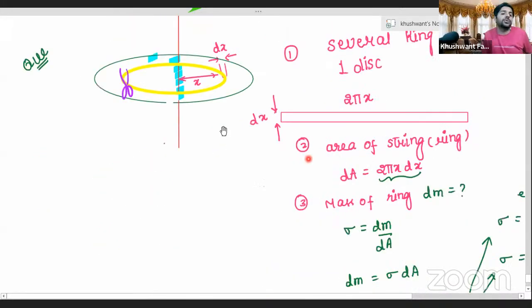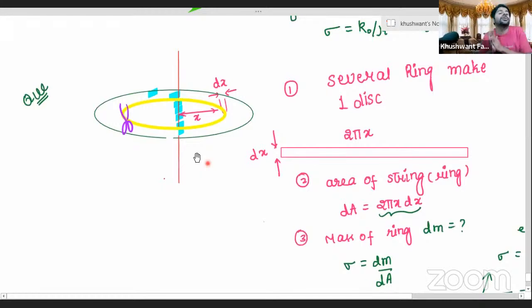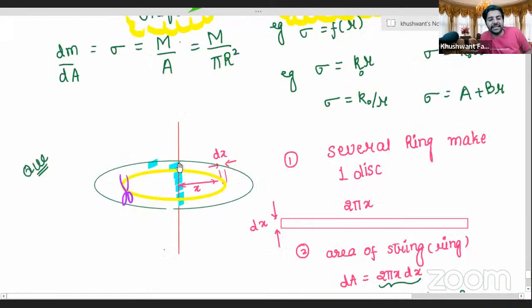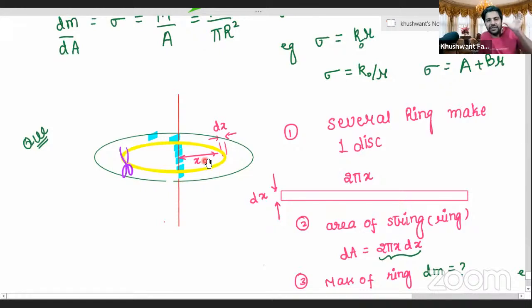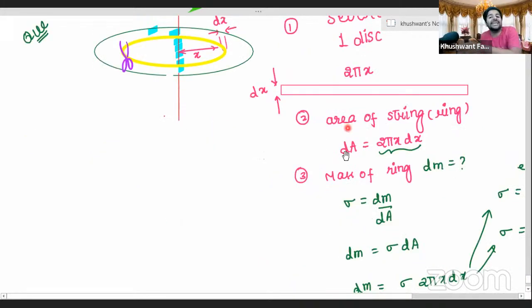Then we did a question. Now we want to calculate the moment of inertia and mass of the disk. How did we go for it? We said this disk is made up of several rings. So we are taking one ring out of the many rings present. Let its thickness be dx and its distance from the center be x. After doing that, we calculated the area, which is equal to dA.